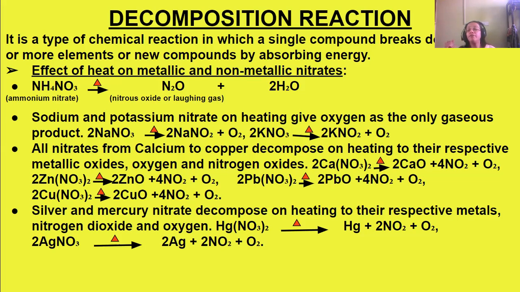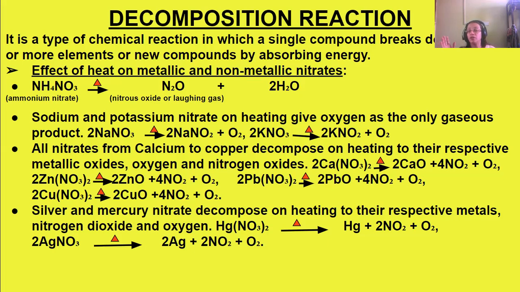Now the effect of heat on metallic and non-metallic nitrates. A non-metallic nitrate is ammonium nitrate. When it absorbs heat, it breaks down into nitrous oxide, or laughing gas, and water. See the red triangle that indicates heat absorption. Heat is required to break down ammonium nitrate to nitrous oxide and water. Then sodium and potassium nitrate on heating liberate oxygen as the only gaseous product. No other gaseous product comes out.